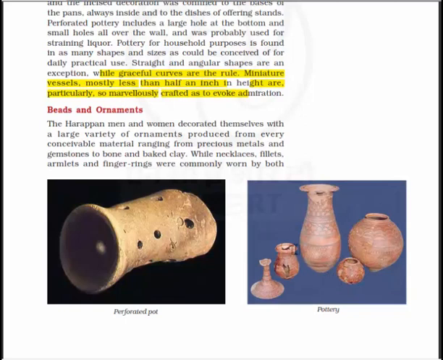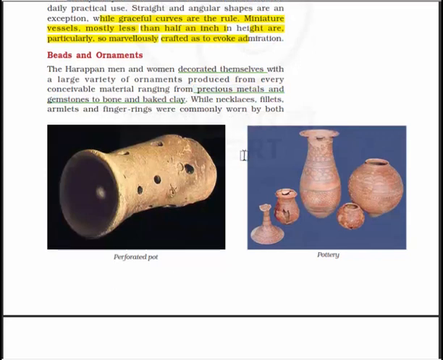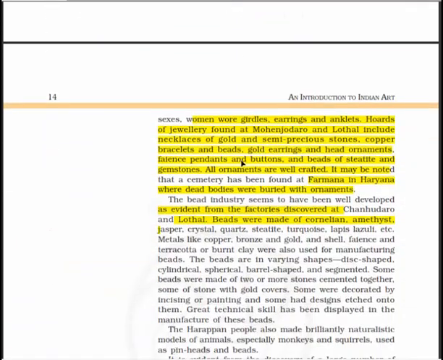Now something about the beads and the ornaments. The Harappan men and women decorated themselves with a large variety of ornaments produced from every conceivable material, ranging from precious metals and gemstones to bone and baked clay, while necklaces, fillets, armlets, and finger rings were commonly worn by both sexes. Women wore girdles, earrings, and anklets.